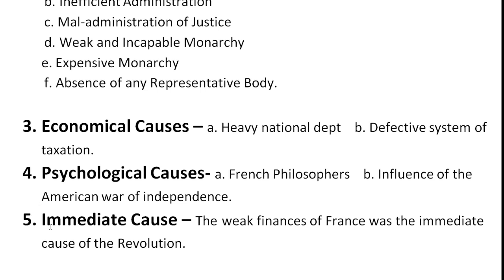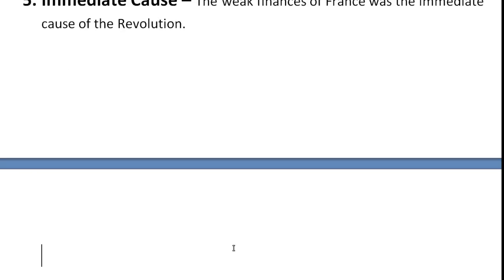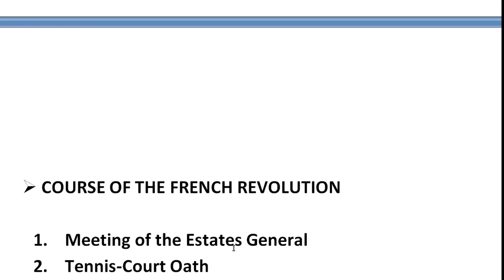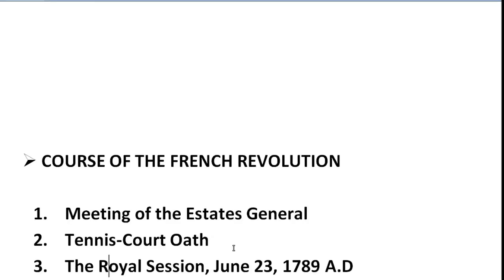And last, the fifth cause mentioned here is the immediate cause. The weak finances of France was the immediate cause of the revolution. One by one we are going to discuss in a deep way, but first of all let's see the whole flowchart. After the causes, we have the course of the French Revolution.